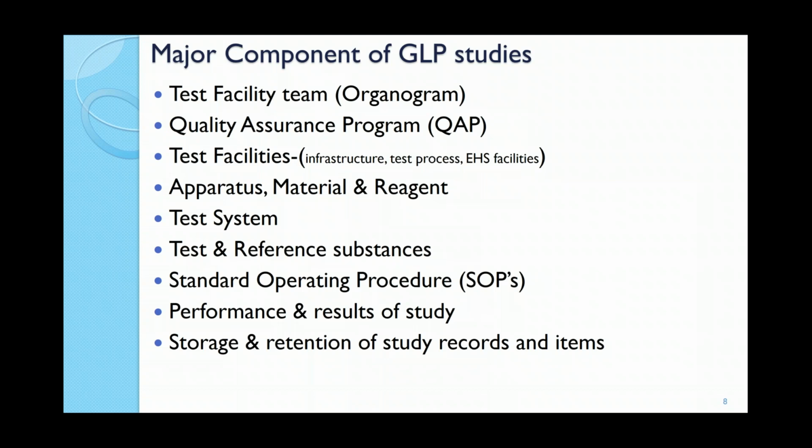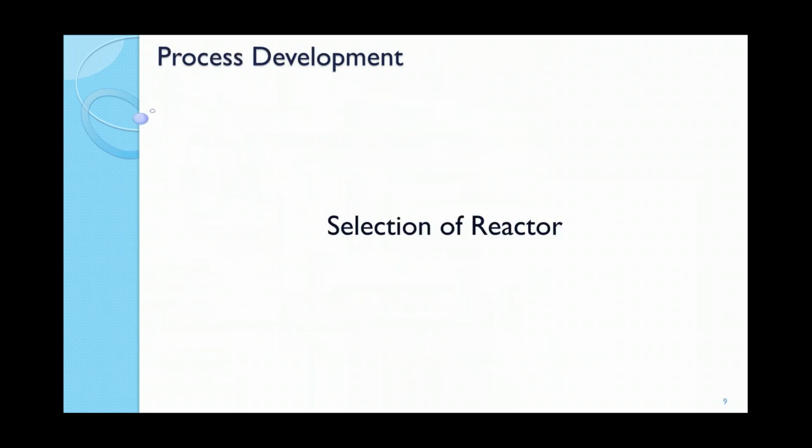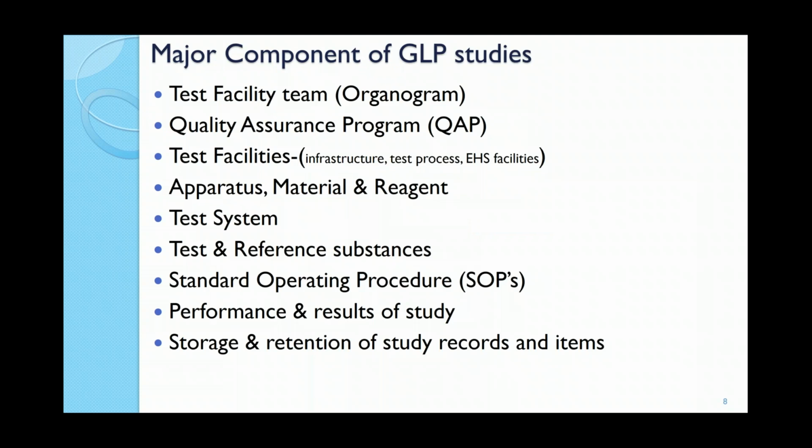But for deviation, there is a limit. You can have 10 to 20% deviation maximum in a study, but you cannot deviate from whatever you have written or whatever protocol you have set up for the other part of the study. That part is not permitted. And the records, the primary records, the archive records, the secondary records, all have to be maintained. So this is the major component.